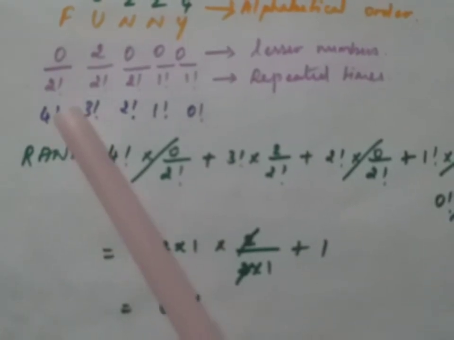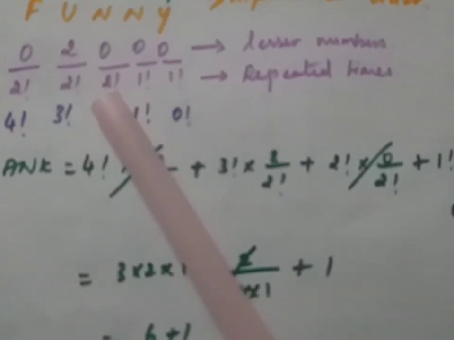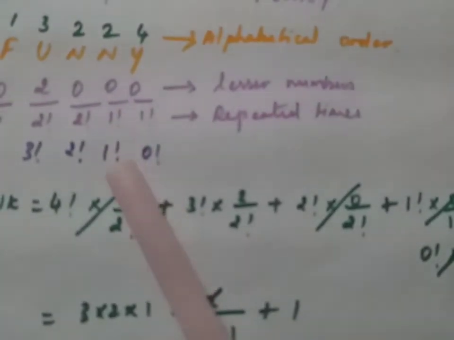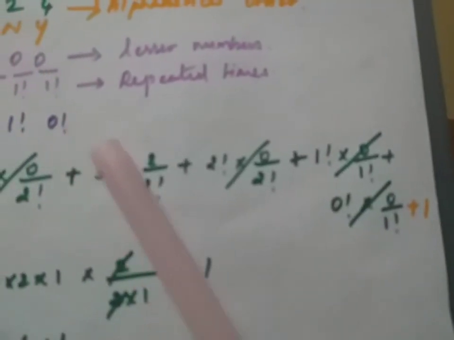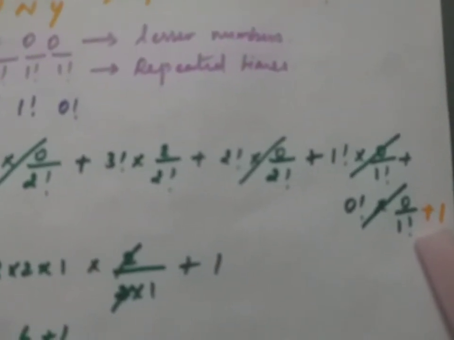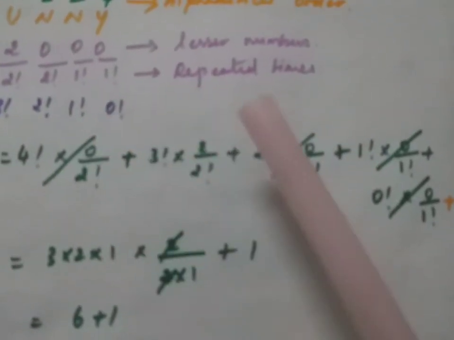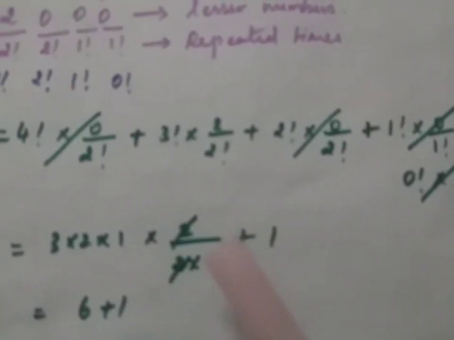So 4 factorial into 0 by 2 factorial, plus 3 factorial into 2 by 2 factorial, plus 2 factorial into 0 by 2 factorial, plus 1 factorial into 0 by 1 factorial, plus 0 factorial into 0 by 1 factorial, plus 1. Additionally we have to put 1 for the given word funny. For the terms with 0 we need not calculate everything, so just strike them out. The remaining thing is only 3 factorial into 2 by 2 factorial.